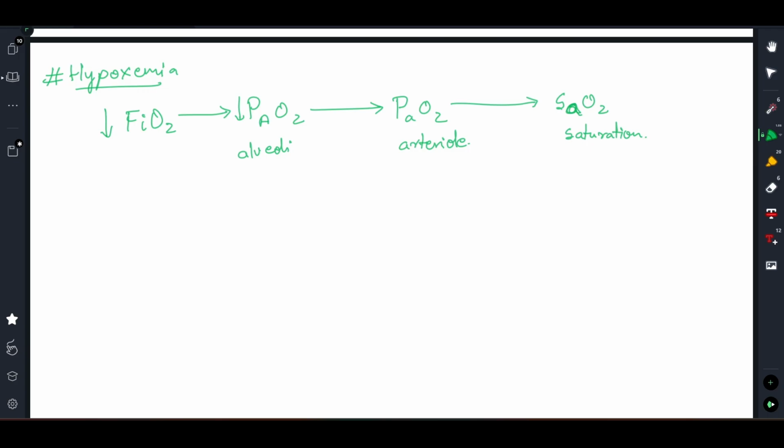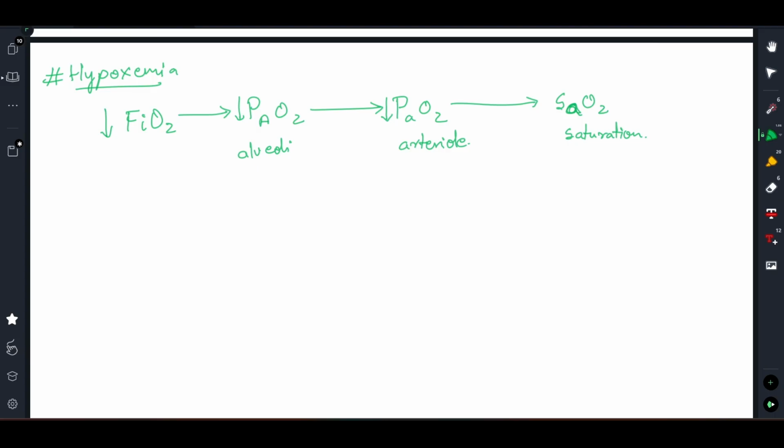So ultimately it will result in a reduced arteriolar partial pressure of oxygen. And saturation is something which won't directly be affected always, as saturation may be normal, as it depends on the affinity between oxygen and hemoglobin, right? So we will see that in further our discussion.